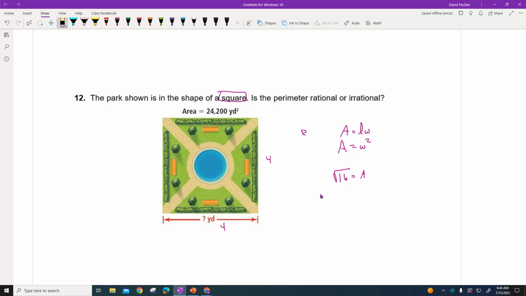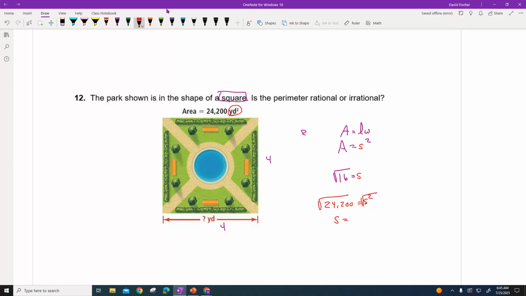I want to fix this real quick. This is going to be a side here. The side's squared. They gave me the area, and I can see that right here by yards squared. That means they took something times something to give me this number. So to undo that, I'm going to say the area was 24,200 equals my side squared. The way to get rid of a square is to take the square root of both sides. So what's my side? Let's take the square root of 24,200.